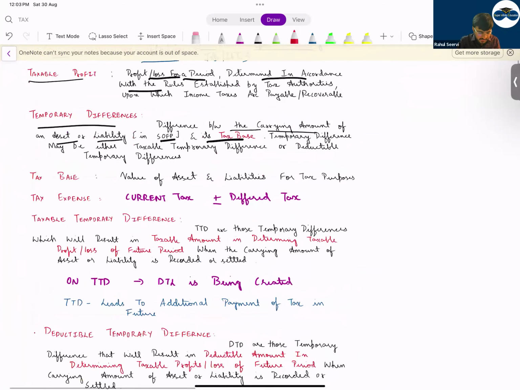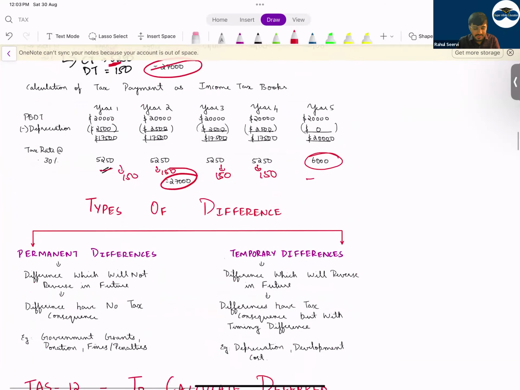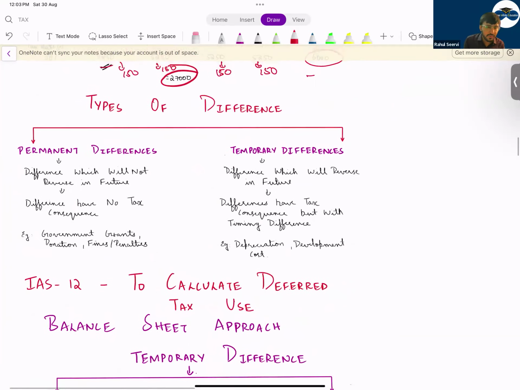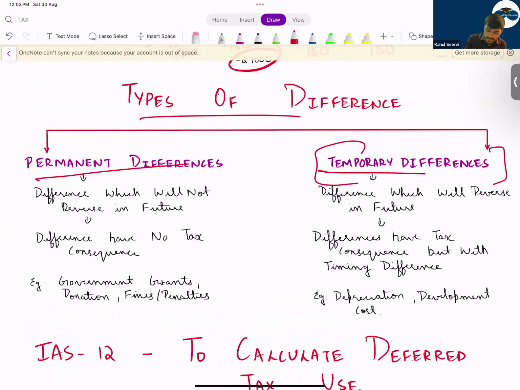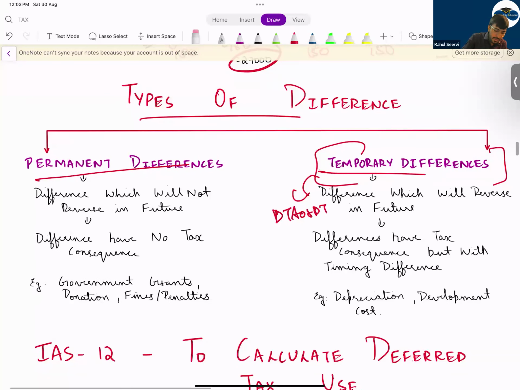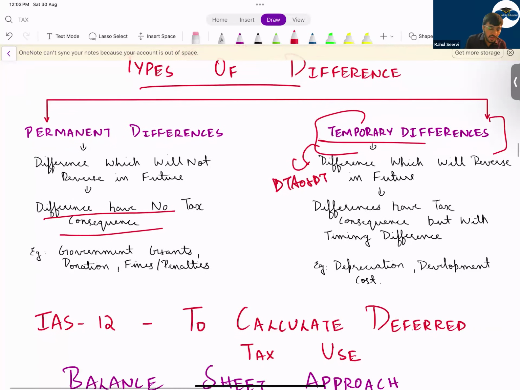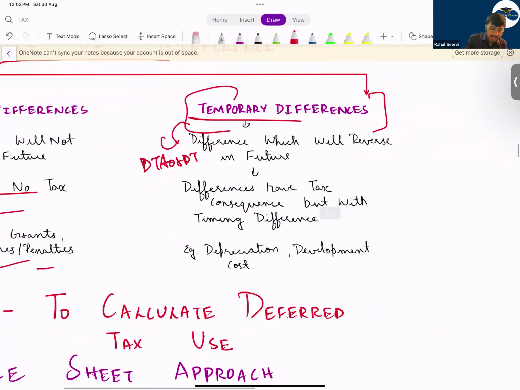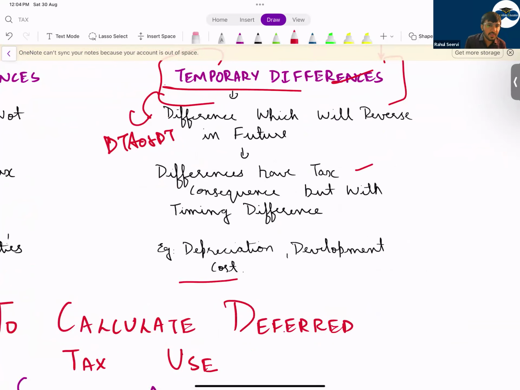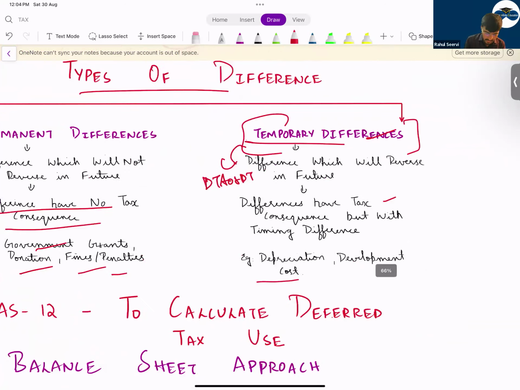Now coming to the next thing, types of differences. The types of difference are what? Permanent difference and temporary difference. In case of temporary difference, we will create a deferred tax asset or a deferred tax liability. If there is a permanent difference, will a deferred tax asset or liability be created? No. The difference has no tax consequence, like government grant, donation, fines and penalties. Now coming to the next, temporary difference will have tax consequences. Like your examples: development cost, depreciation, interest expense, a lot of things we have covered in the class.